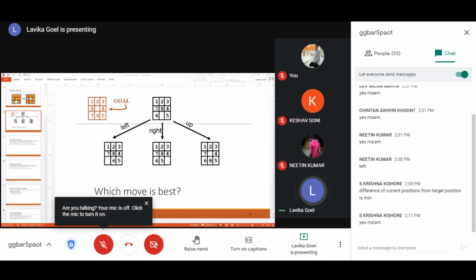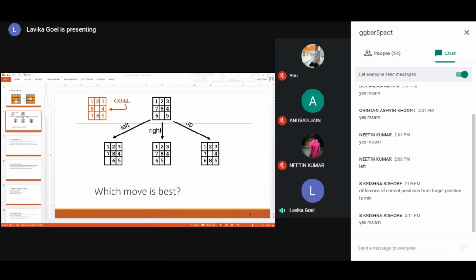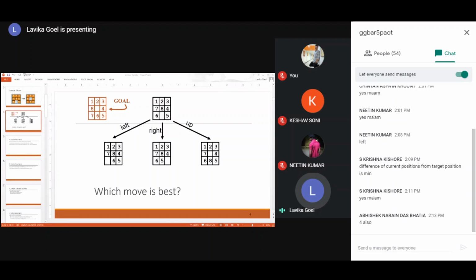So for example, on the left hand side, you have the board position as 1 2 3, 7 8 4, and then space 6 5. Here, 1, 2 and 3 are correctly placed with respect to the goal state, right? So that means 3 tiles are correctly placed. Then go to the second row. 7 is not correctly placed, so leave it. 8 is also not correctly placed, so leave it. Then you come to 4. 4 is correctly placed, right? So that means up till now 4 tiles are correctly placed.